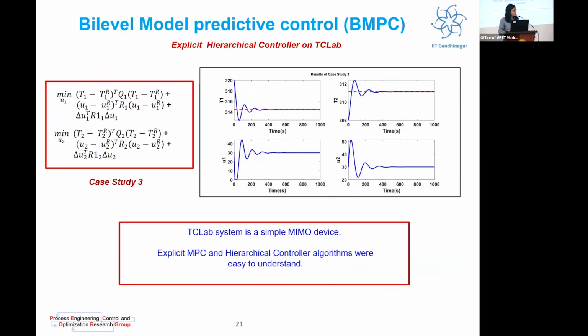We kept the objective function of the inner level as set point tracking of heater 1, and in the inner level we had kept the set point tracking of heater 2. TC Lab is just a simple multiple input, multiple output device. So using such algorithms was easy and comfortable.